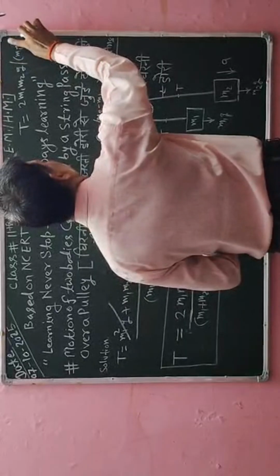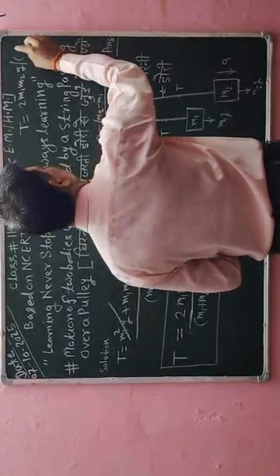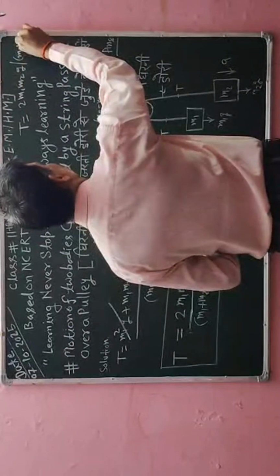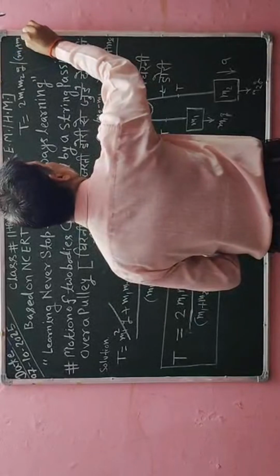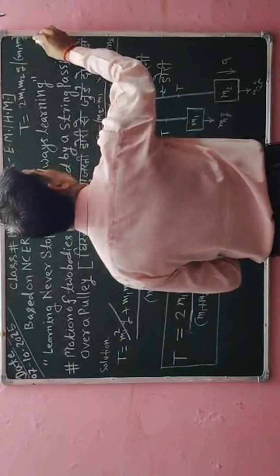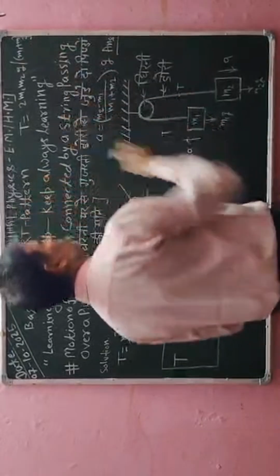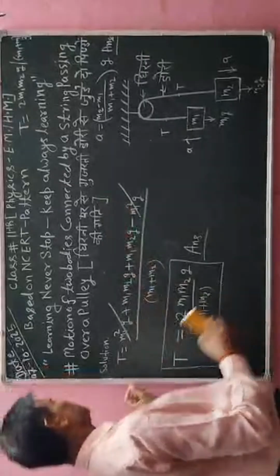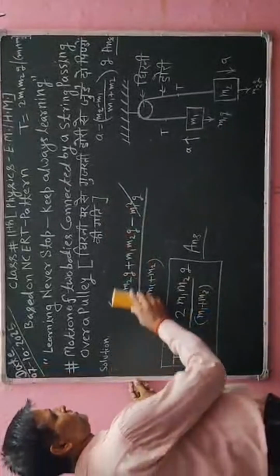Each and every student has to follow this and give the calculation in detail. In this way I have to get the tension, force and also acceleration.